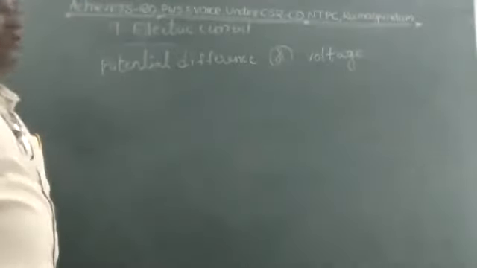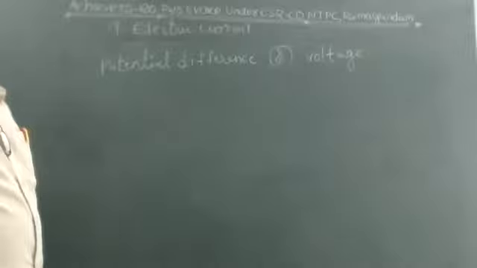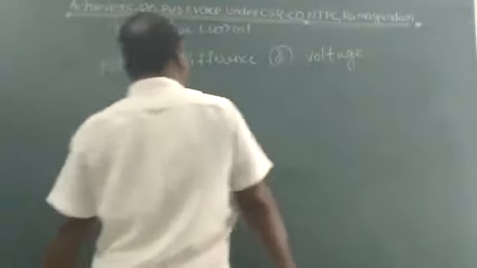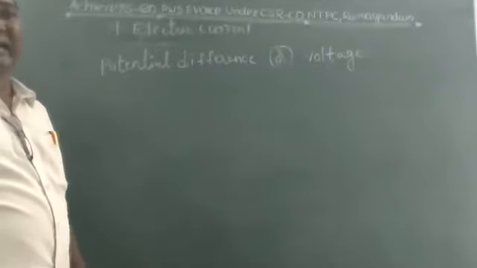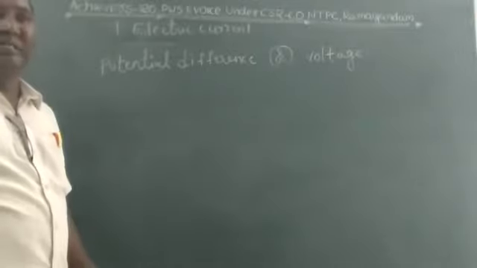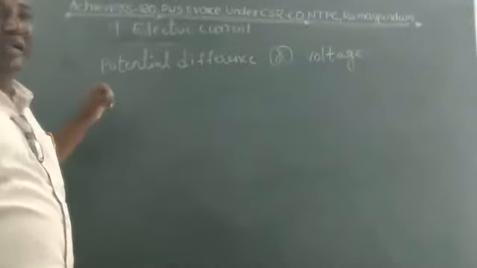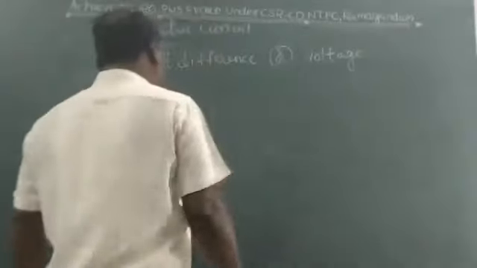Potential difference and voltage. First, take two conducting wires and connect them to the battery terminals.